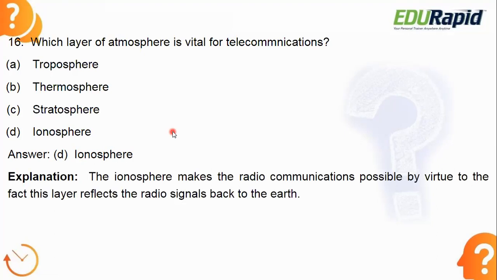In the previous question only we studied, right? The ionosphere reflects radio waves, so that will help in telecommunication. You can easily find out the answer, that is ionosphere. Why are you guys quiet? We have already studied this in this class. In the ionosphere, what will happen? Radio waves get reflected back, right? So that will be the main source for telecommunication. The ionosphere layer of the atmosphere is vital for telecommunication. That is very important, because it reflects back the radio waves.